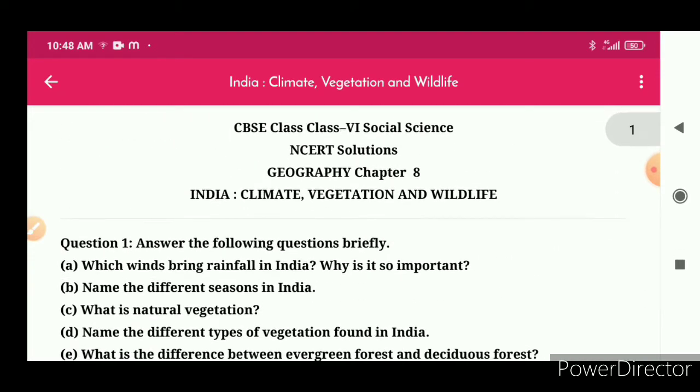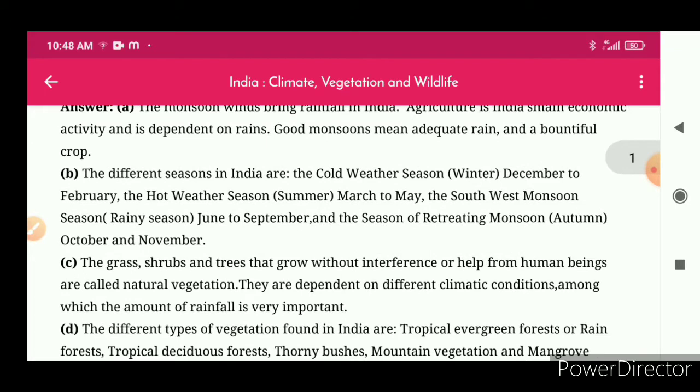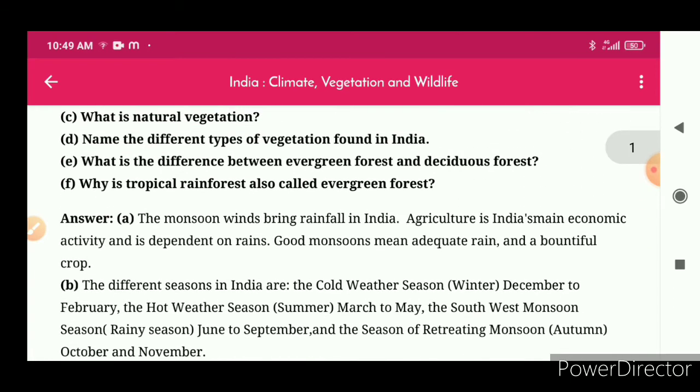C. What is natural vegetation? Answer: the grass, shrubs and trees that grow without interference or help from human beings are called natural vegetation. They are dependent on different climatic conditions, among which the amount of rainfall is very important.